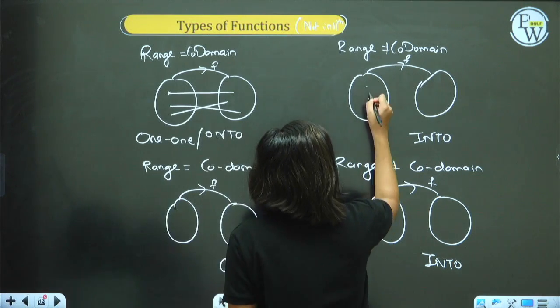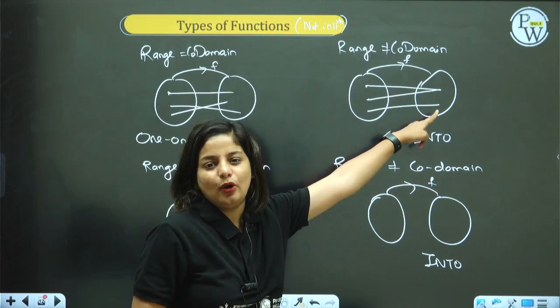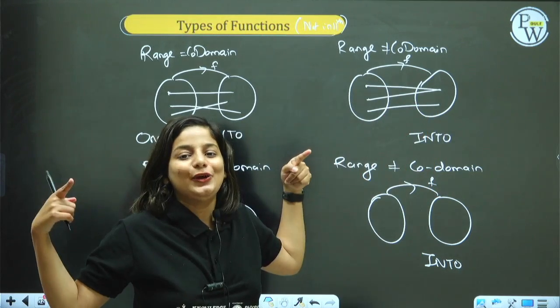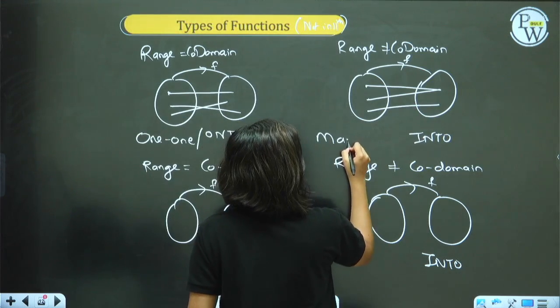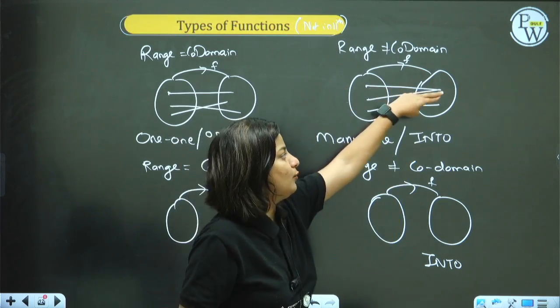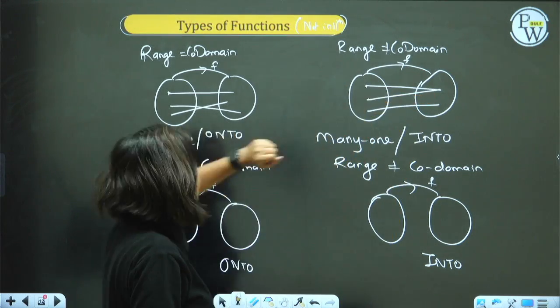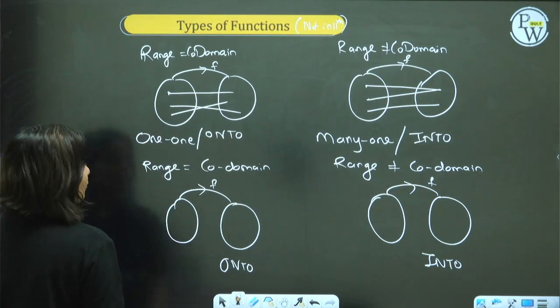I am drawing a diagram like this. Can you see? Different inputs have the same output. 2 arrows coming and hitting the same target. It is many to 1 into. Here it's 1, 1, 1. Everything different. 1 to 1.